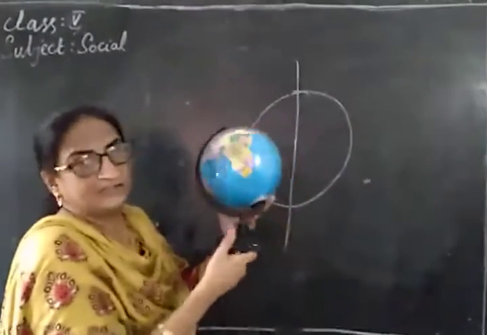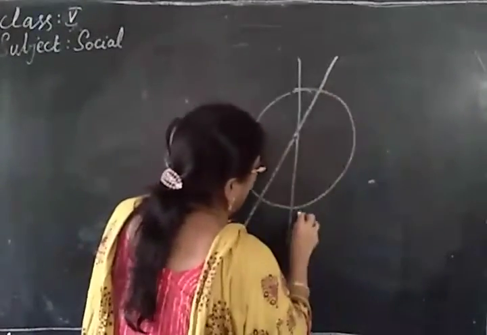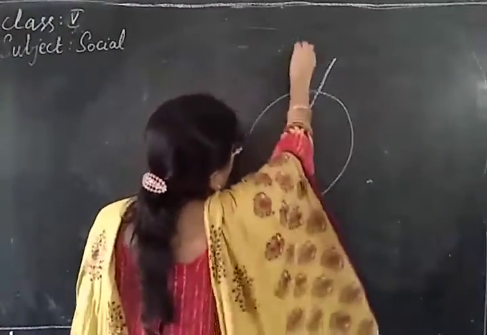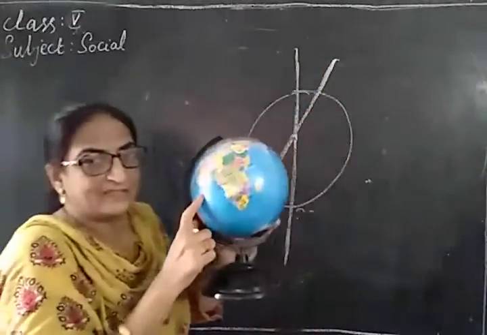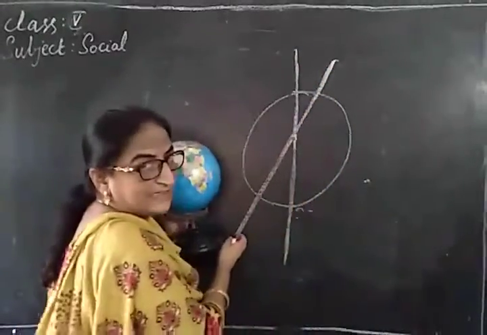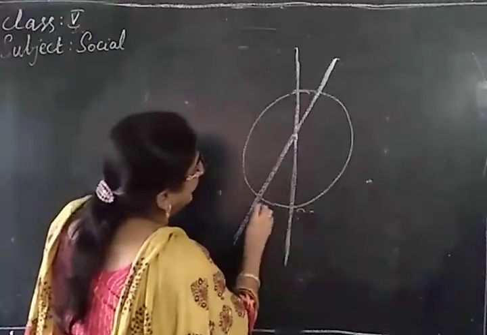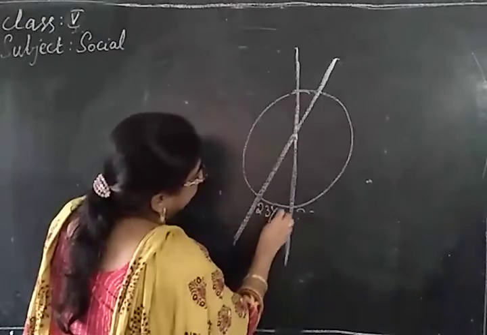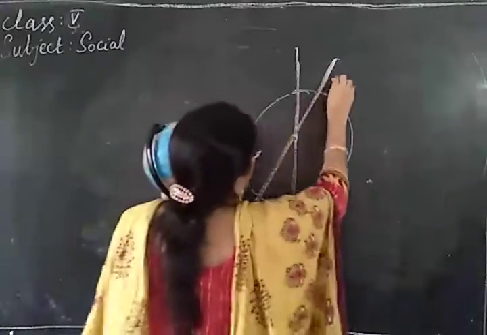It is slanting and it is tilted at an angle of 23.5 degrees. This is a tilted axis, that is called the axis of the globe, and it is tilted to one side. 23.5 degrees. This is the tilted angle.